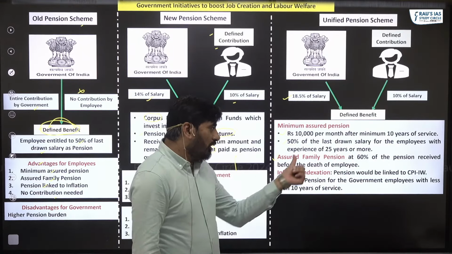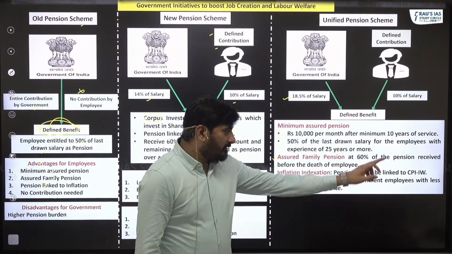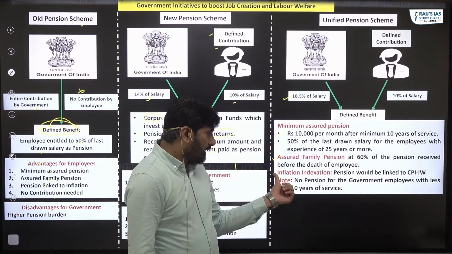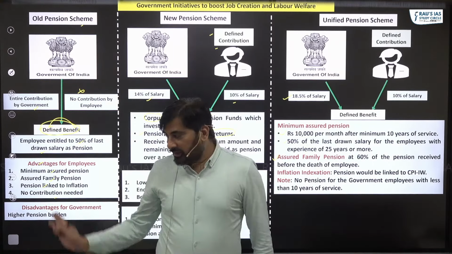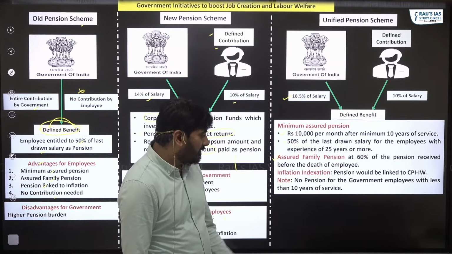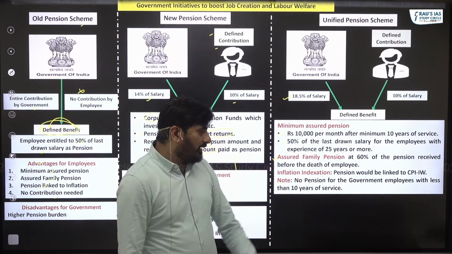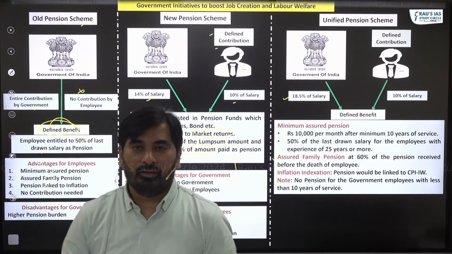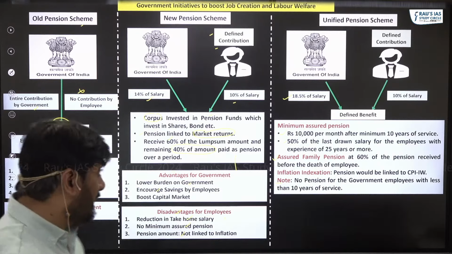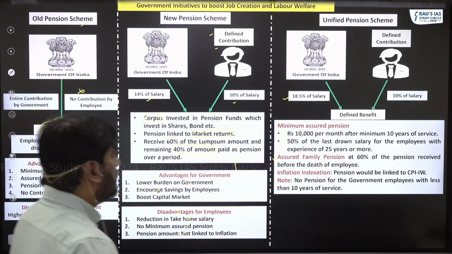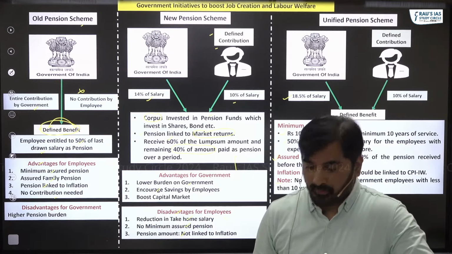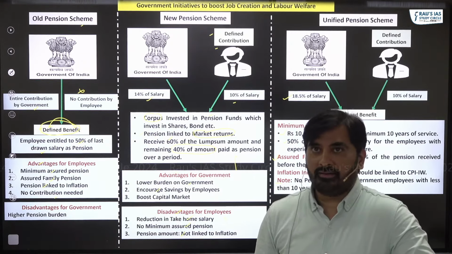They'll get assured family pension at 60% of the pension received before the death of the employee. Inflation indexation, just like what used to be there under OPS, and no pension for the government employees with less than 10 years of experience. So these are the new developments with respect to the unified pension scheme. Hope it is clear. Let's take up the practice question.